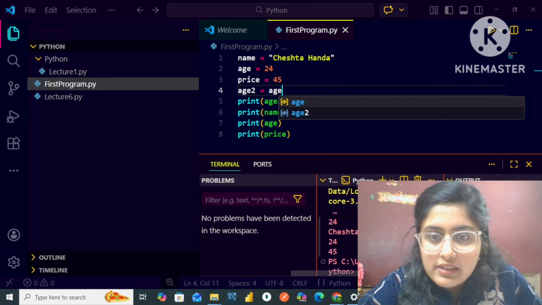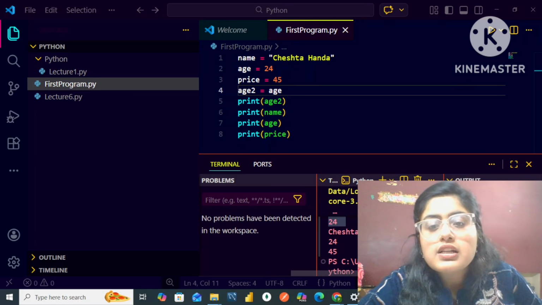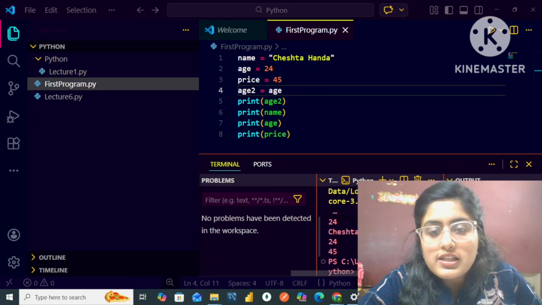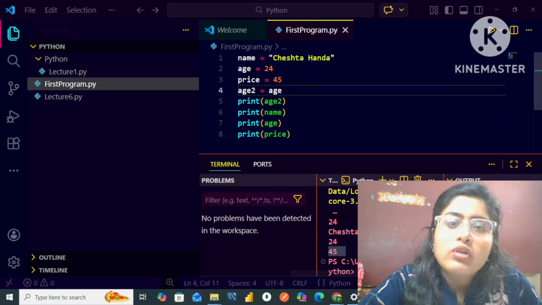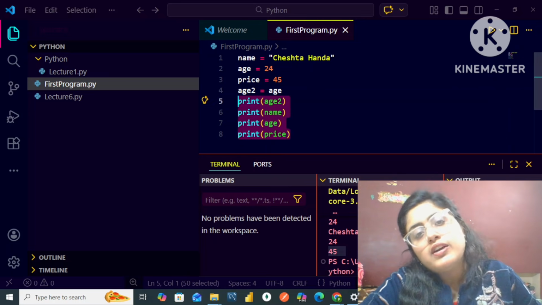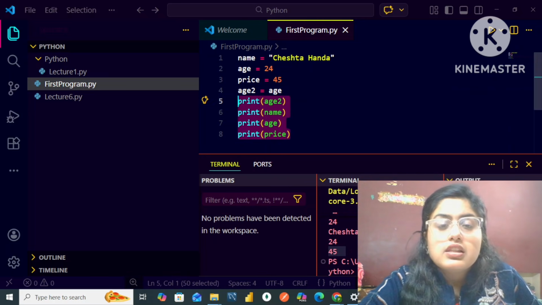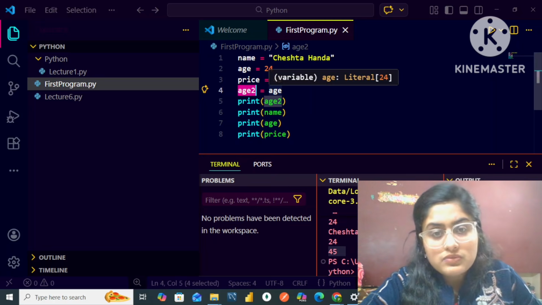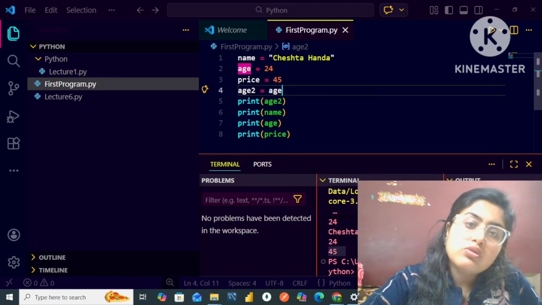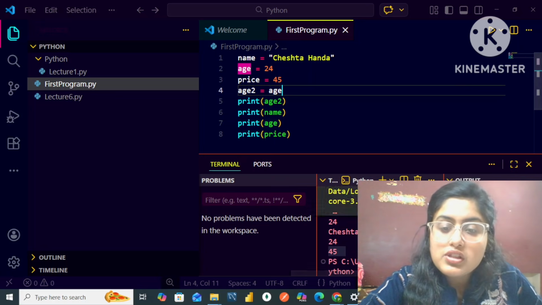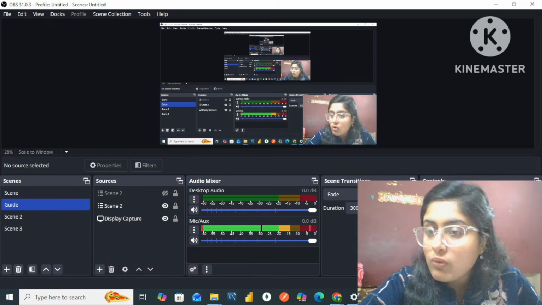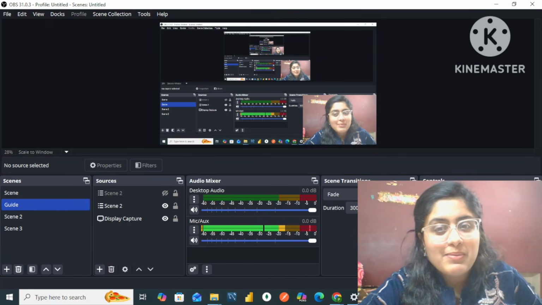You can see that first 24 is printed, then Cheshta Handa got printed, then 24, then 45 got printed. So that is how I can say that age 2 is also pointing to the same value and age is also pointing to the same value. I hope you have understood the concept of variables really well.